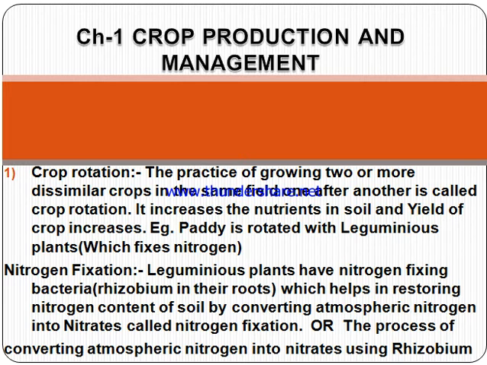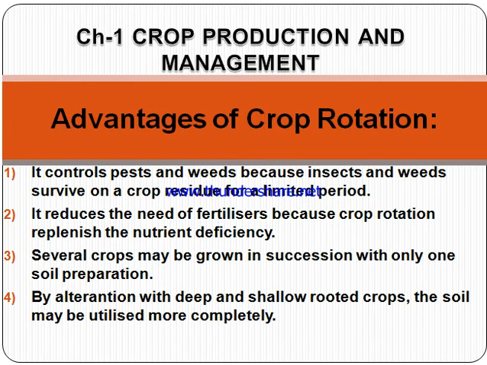Next is nitrogen fixation. This is a very important definition. Leguminous plants have nitrogen fixing bacteria, that is rhizobium, in their roots, which helps in restoring the nitrogen content of the soil by converting atmospheric nitrogen into nitrates, known as nitrogen fixation. Or in an easy way you can say the process of converting atmospheric nitrogen into nitrates using rhizobium is known as nitrogen fixation.